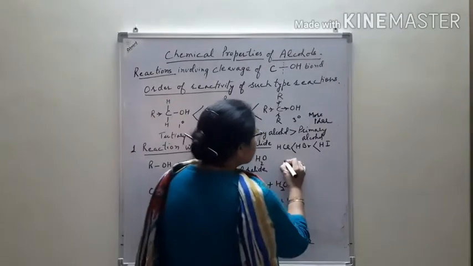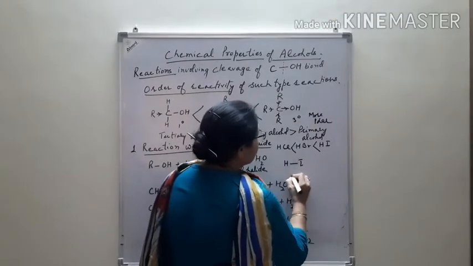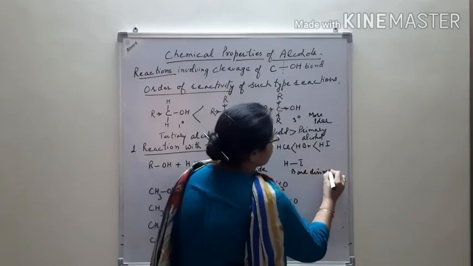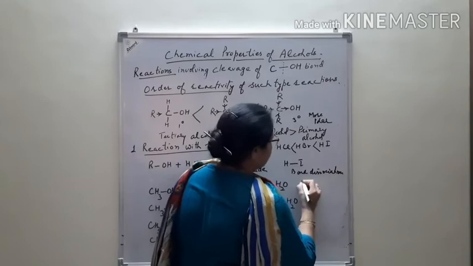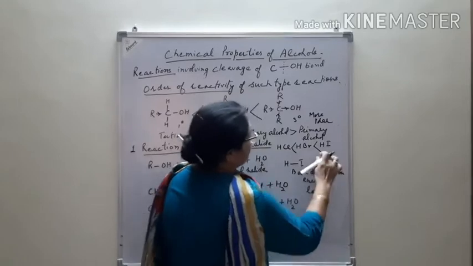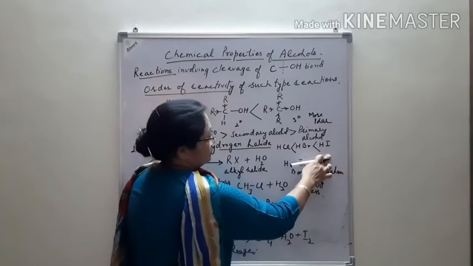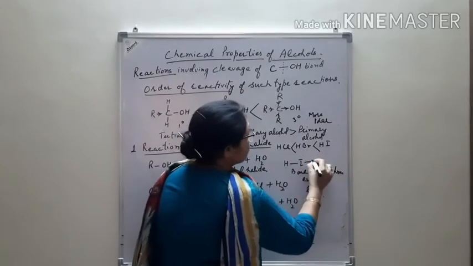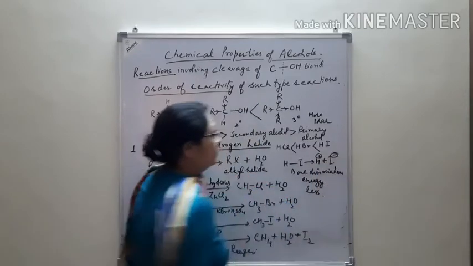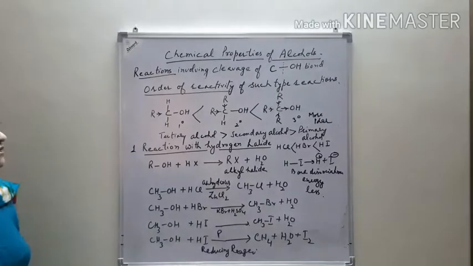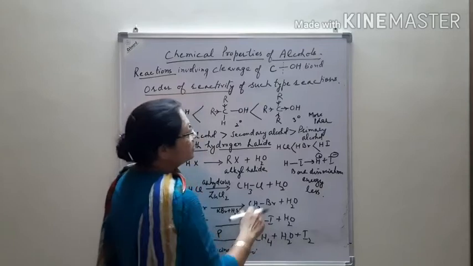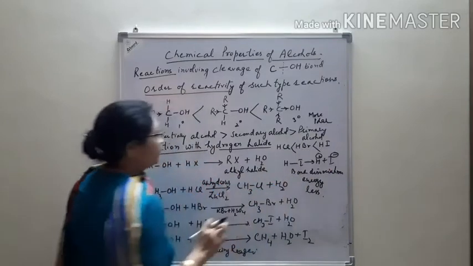Because the bond dissociation energy is less, so it is more easily cleaved. After cleavage it gives H positive and the nucleophile is easily available because of the lesser bond dissociation energy in the case of HI.